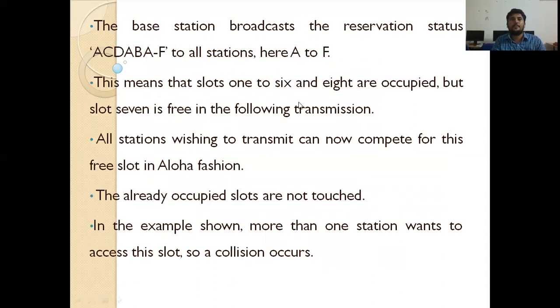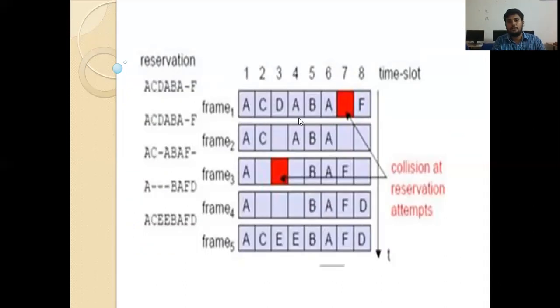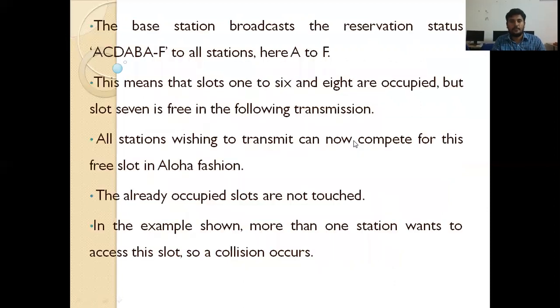Here A to F means that slots 1 to 6 and 8 are occupied, but slot 7 is free in the following transmission. All stations wishing to transmit can now compete for this free slot in an Aloha fashion. The already occupied slots are not touched.